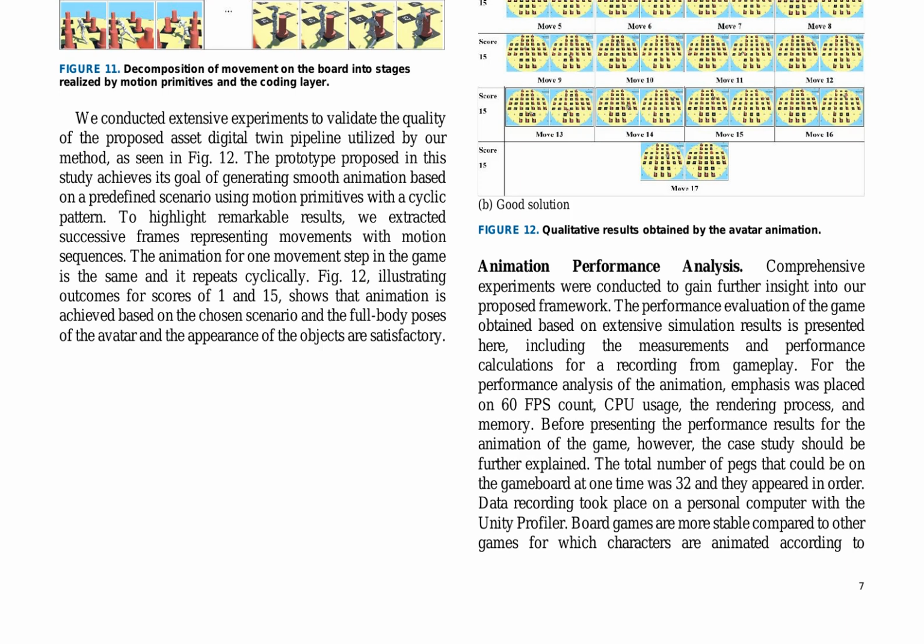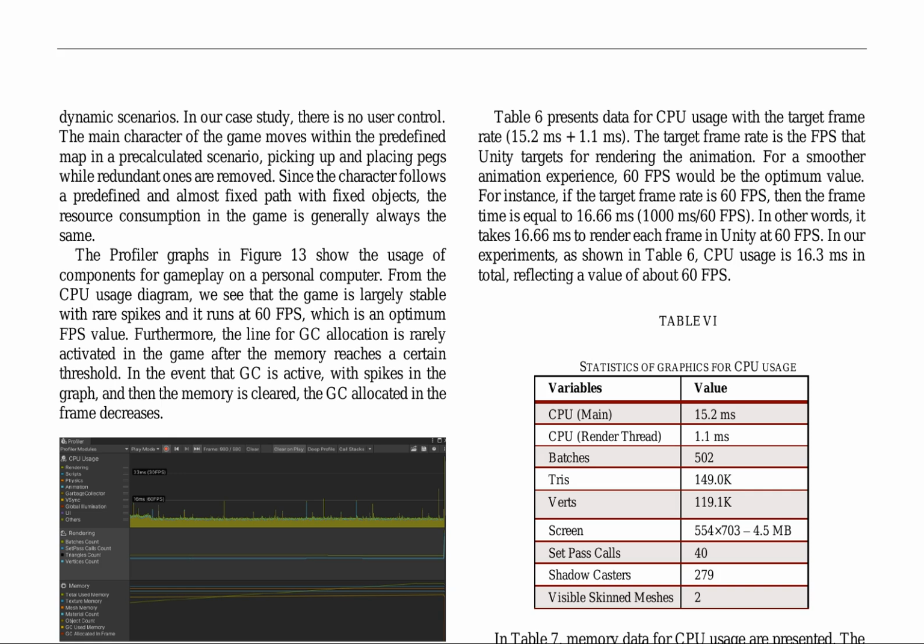A case study was conducted on a board game with 32 pegs that appear in order, with data recording taking place on a personal computer using the Unity profiler. The results show that board games are more stable compared to other games where characters are animated according to their motion sequences. Performance analysis of the game under investigation reveals a stable and efficient rendering process. CPU usage and memory consumption during gameplay are assessed, with profiler graphs in Figure 13 demonstrating stable CPU usage with rare spikes, maintaining a consistent frame rate of 60 FPS.